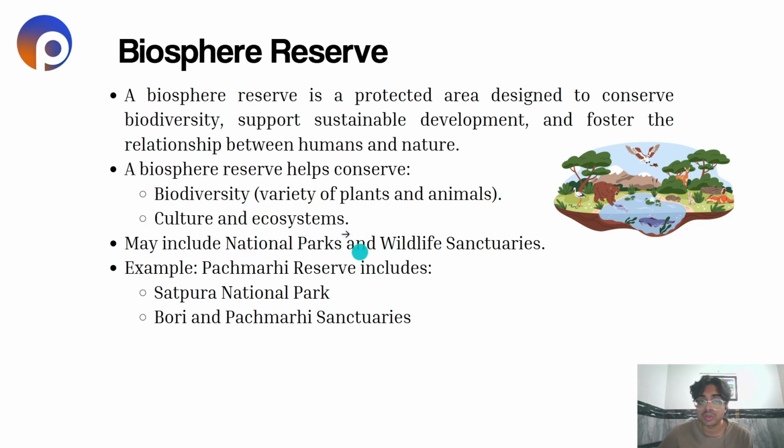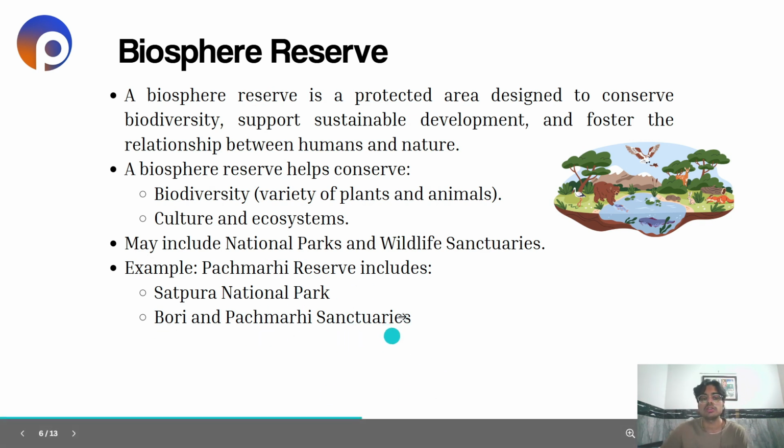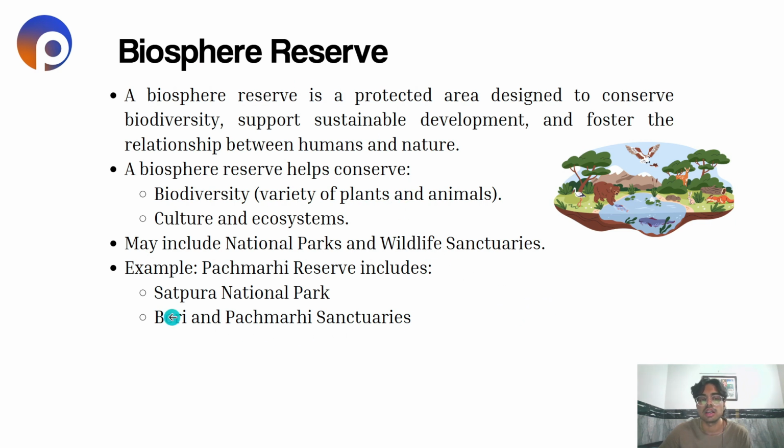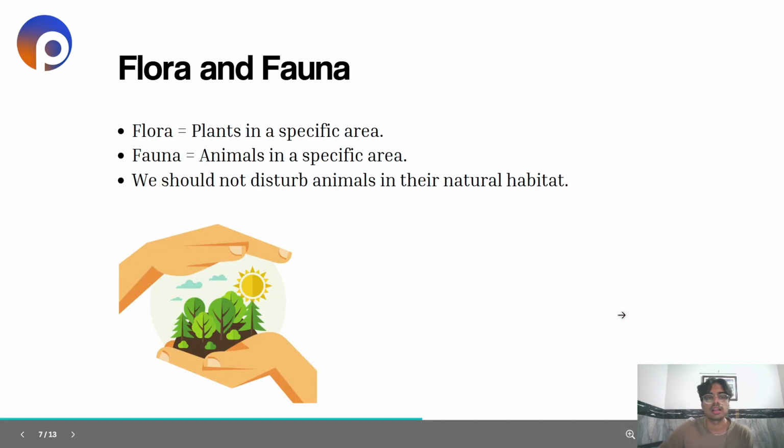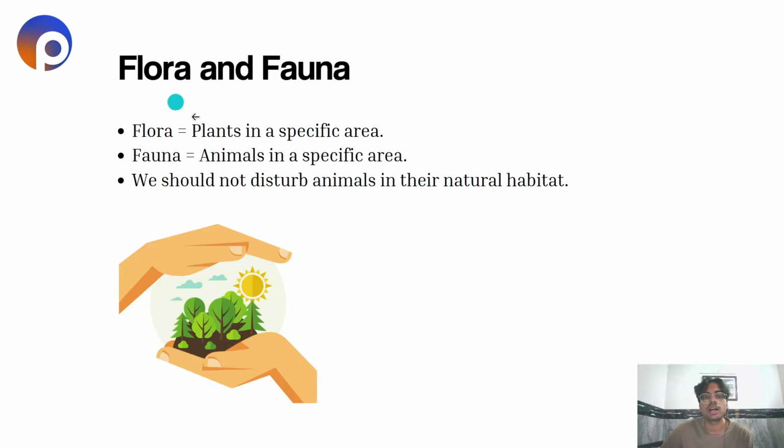Now, it may include national parks and wildlife sanctuaries. Example, Pachmarhi Reserve includes Satpura National Park and Bori and Pachmarhi sanctuaries. Now, these are the parts of Pachmarhi Biosphere Reserve, and Satpura National Park is under the reserve, and Bori and Pachmarhi sanctuaries too. Now, what are flora and fauna? Flora is plants in a specific area, and fauna refers to animals present in a specific area.